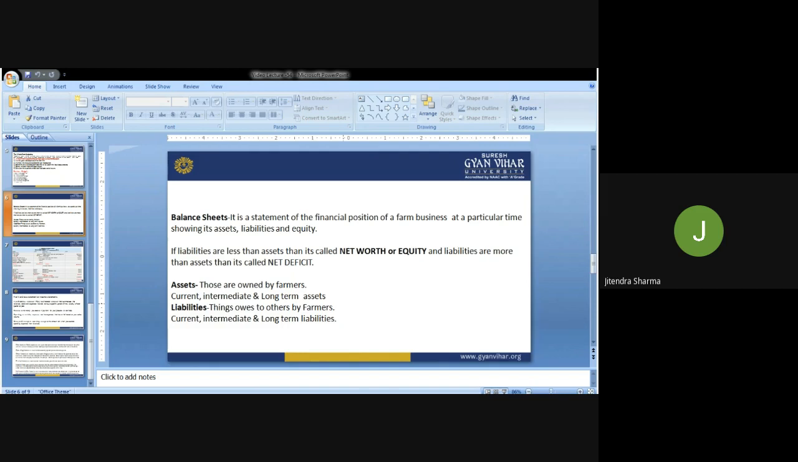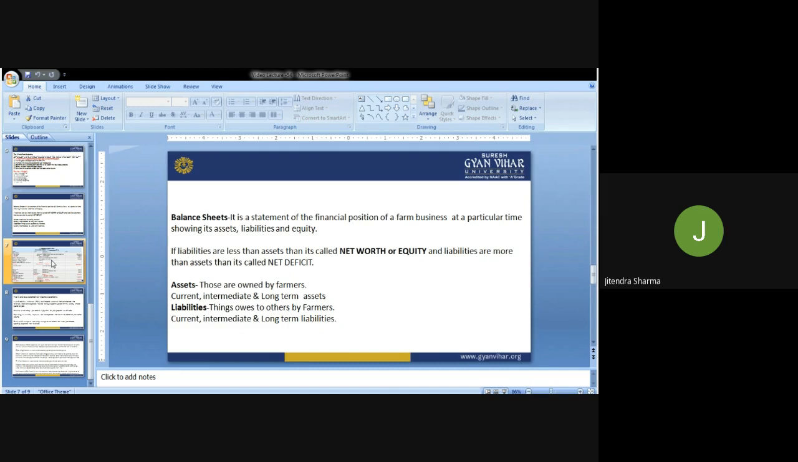So the ownership of that thing which a farmer, or any firm or organization, incorporates in the business, that is a liability. Accordingly, we call these assets and liabilities current, intermediate, and long term. These are the three categories under which we get information from the balance sheet: how much current assets, how much medium or intermediate assets, how much long-term assets they have, and how much current, intermediate, or long-term liability. All of this is self-explanatory in the balance sheet.